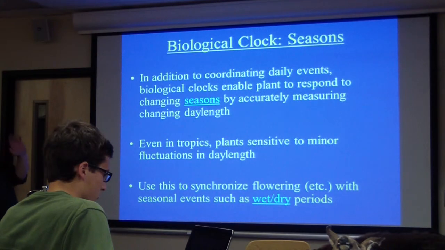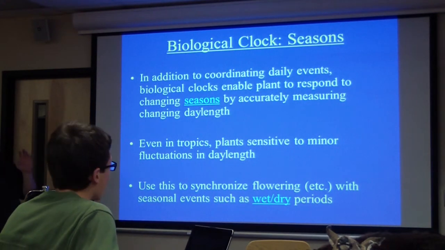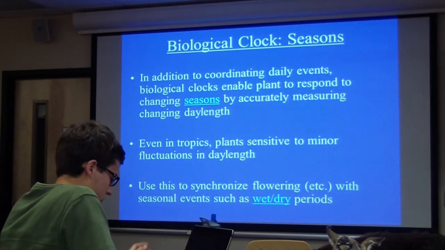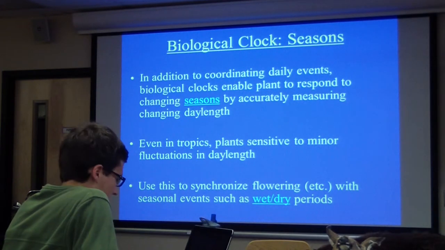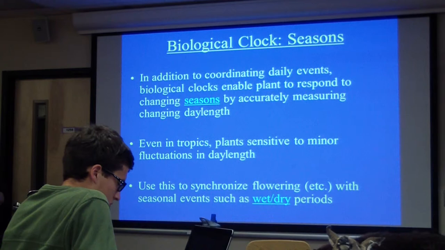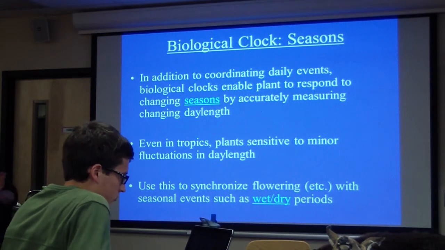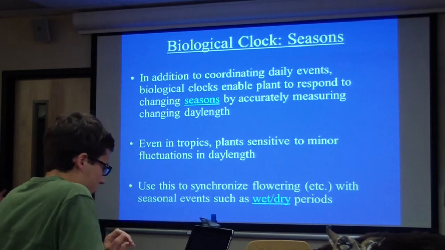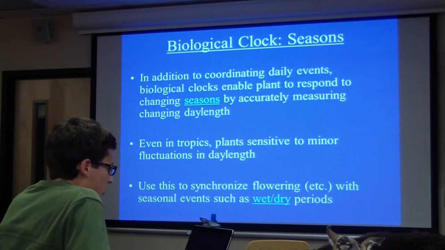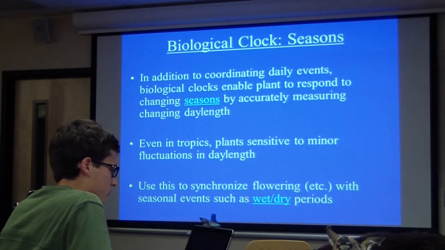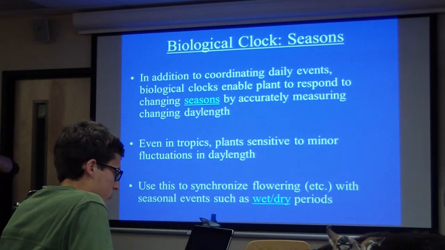Okay, so there's an example of the biological clock, right? These endogenous circadian rhythms, exerting control or coordinating daily events. Those were all daily events, weren't they? Those were all daily events. Circadian rhythms by nature are daily events, 24-hour cycles.